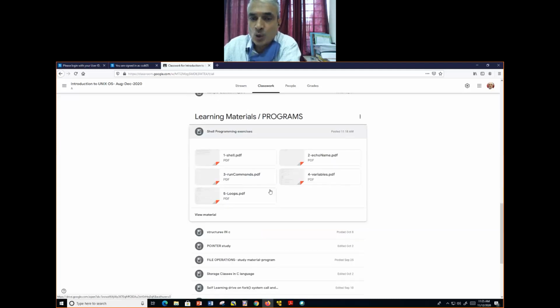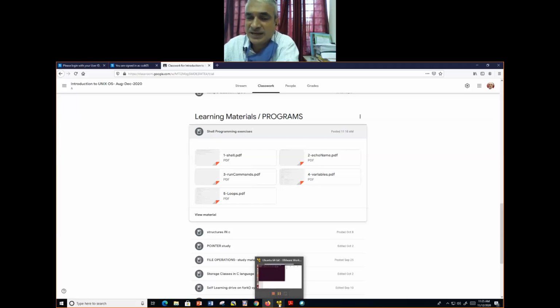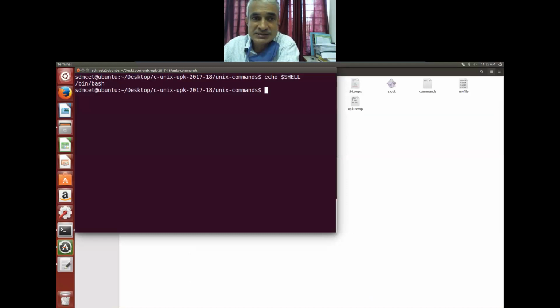One dash shell, two dash shell; I have converted them into PDF and kept them. We will see how to execute these. I'll take one or two examples, and the remaining we will see in depth later. You people can also try all these things.